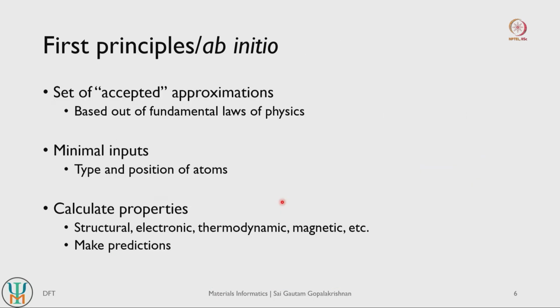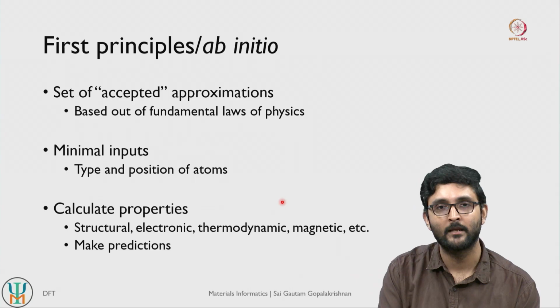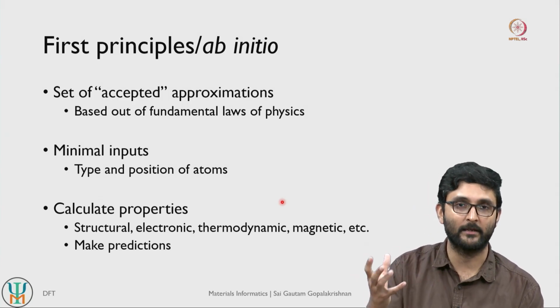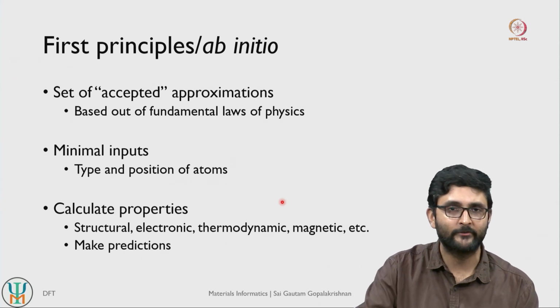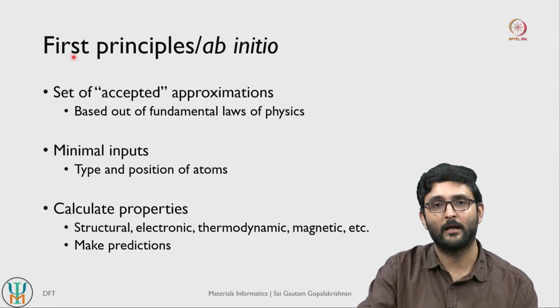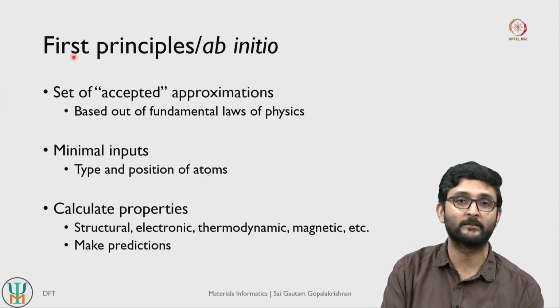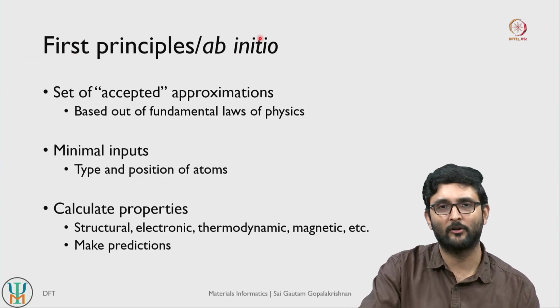Okay. So let's now think about what sort of physical principles, physical laws and approximations are required to estimate where electrons sit optimally in a given structure or in a given molecule, right? So these set of principles or set of approximations or laws are referred to as first principles, right? So the Latin words are also often used. So ab initio just means first principles, right?